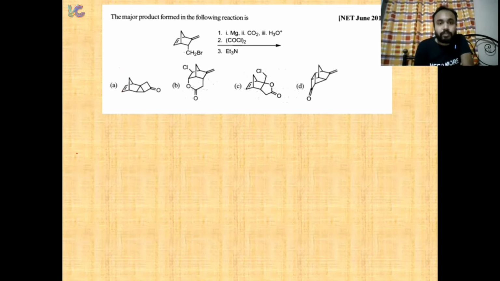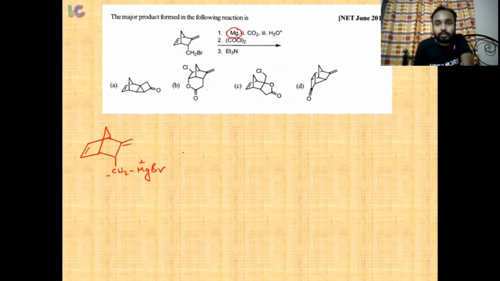So we have a system like this. We have been given magnesium. So what will form? Basically a Grignard reagent will form, and it will get converted to CH2MgBr. That means this portion is positive and this is a negative portion, right?